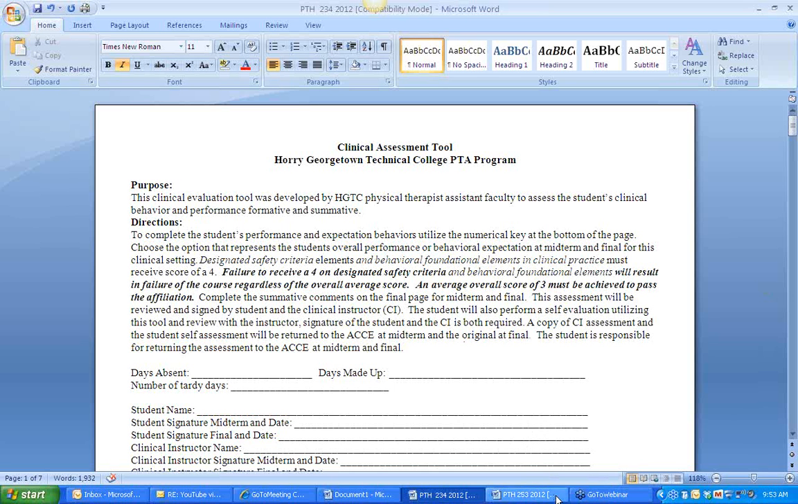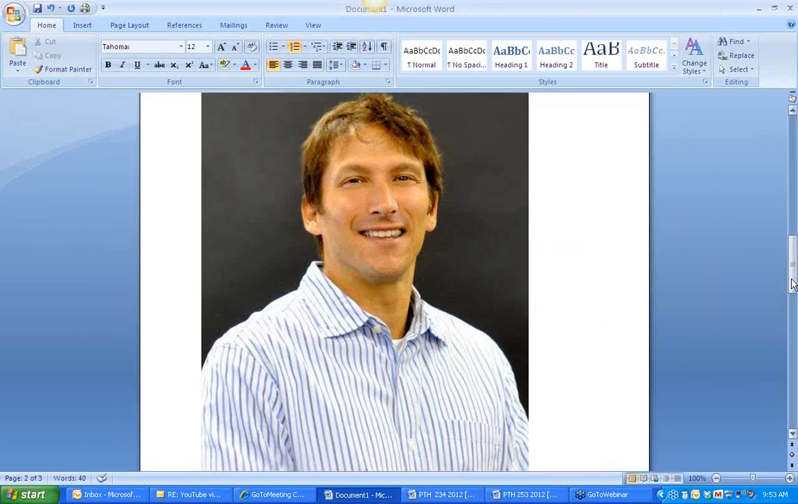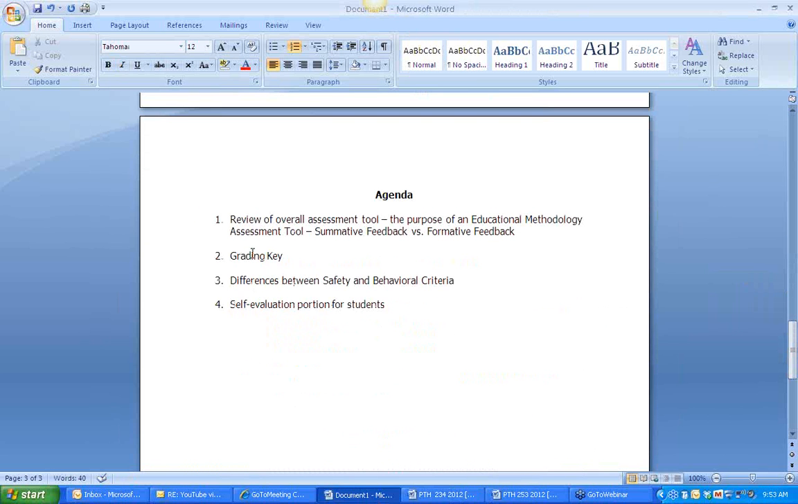Okay, so we have an agenda too, Tammy, that we'd like to follow here, and I'll go ahead and look at that. A few different things. We might do a little bit more depending on the time that we have. But we're going to review the assessment tool overall. We're going to talk a little bit about the purpose of the educational methodology assessment tool and what is the difference between summative feedback and formative feedback.